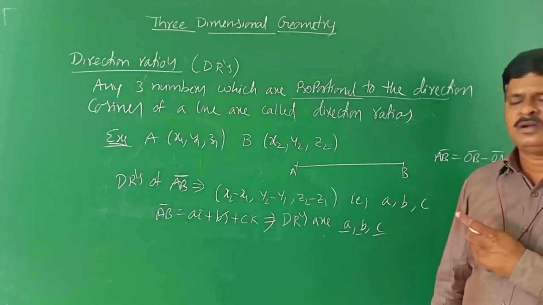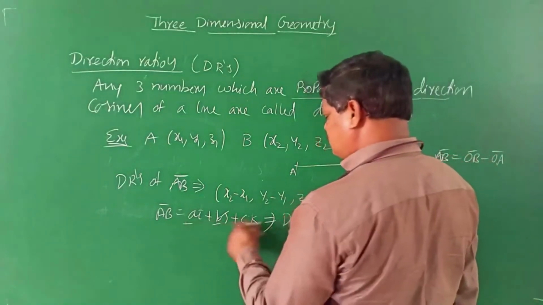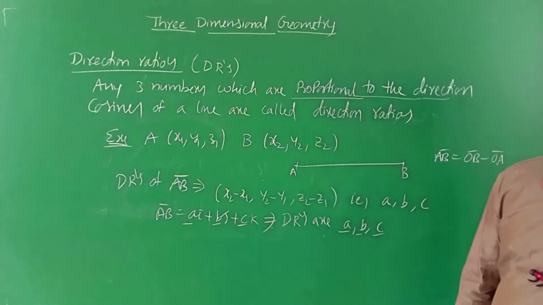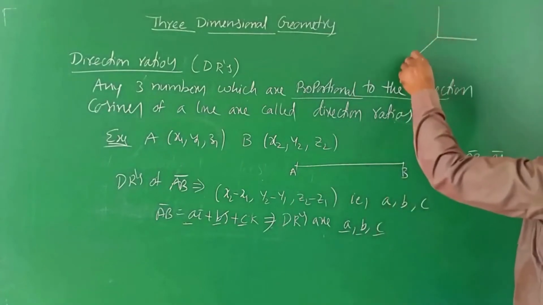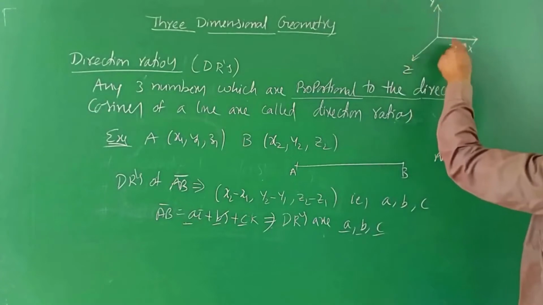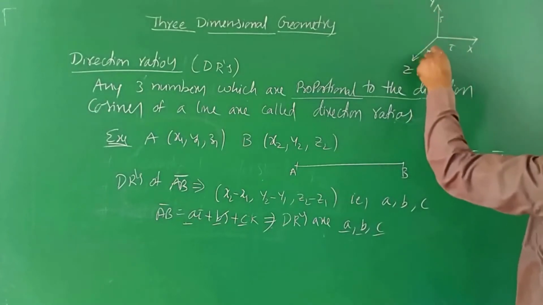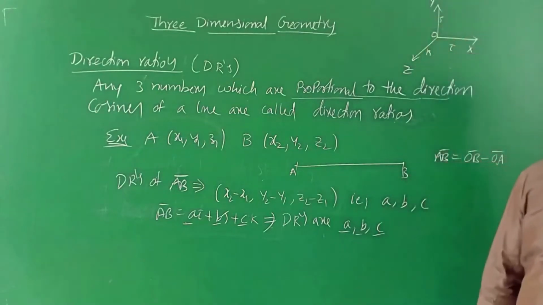Do you understand, children, how to find direction ratios? If the vector is given, then find the i, j, k coefficients. What is meant by i, j, k? You already know that they are the unit vectors along the x-axis, y-axis and z-axis, that is, along OX, OY and OZ.